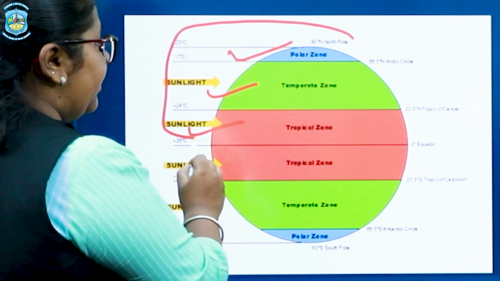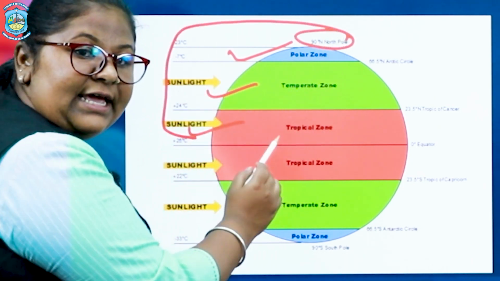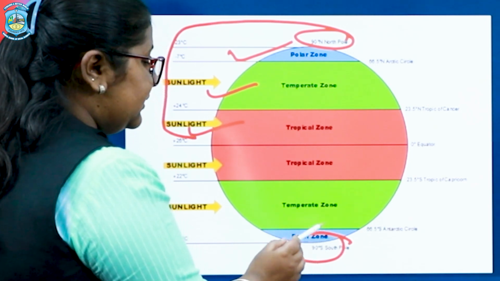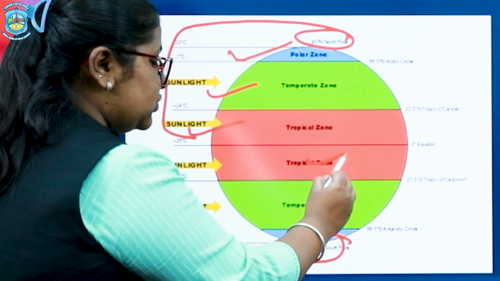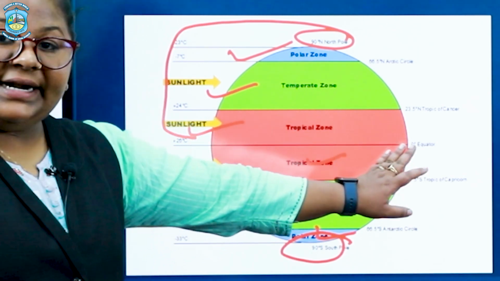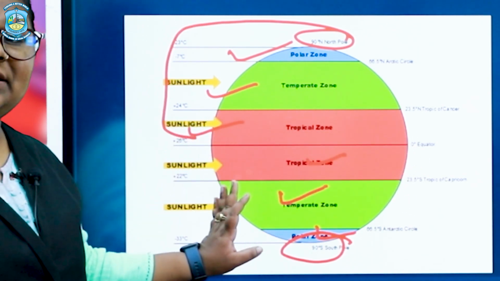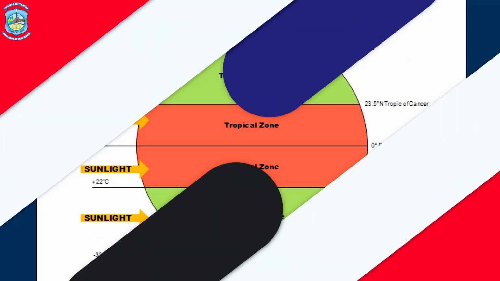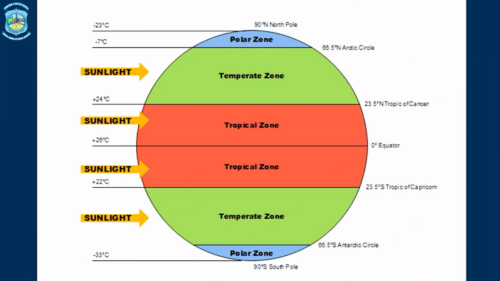This holds for the North Pole, and the same is given for the South Pole, which has the tropical zone, the temperate zone, and the polar zone. The equator is the center line which divides the Earth into two equal parts. The North has the polar zone, which comprises the Arctic Circle, the temperate zone, and the tropical zone, which comprises the Tropic of Cancer. As we move forward to the South, we have the Tropic of Capricorn and the Antarctic Circle.